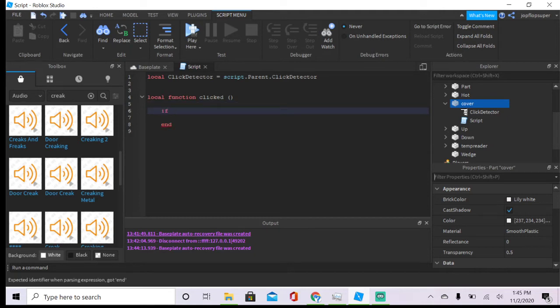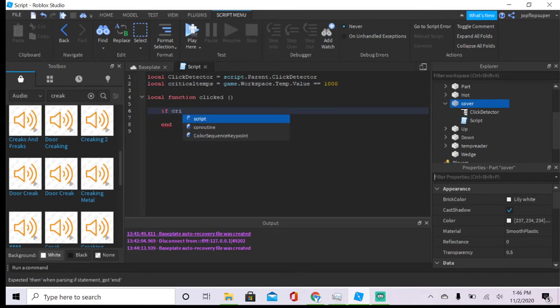So you have to have a critical temperature. Local critical temperature equals, so you're gonna add an int value. Your critical temperature might also be around, okay, so let's just see. Game.workspace.temp.value equals, I'd say mine's pretty low, 1000 degrees Fahrenheit. All right, if